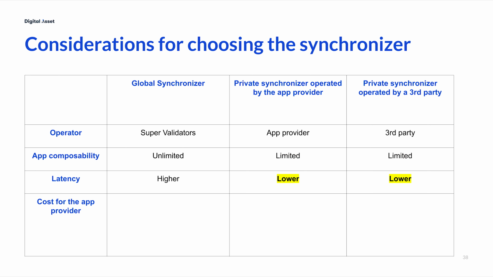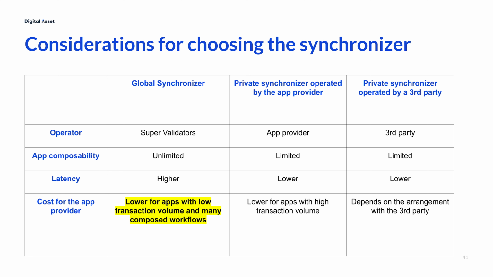A private synchronizer is recommended for apps that require high throughput or low latency. Latency of synchronizing a transaction is generally higher on the global synchronizer due to its decentralized nature and Byzantine fault-tolerant transaction synchronization mechanism. The last consideration is cost.